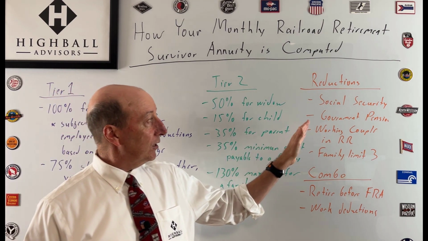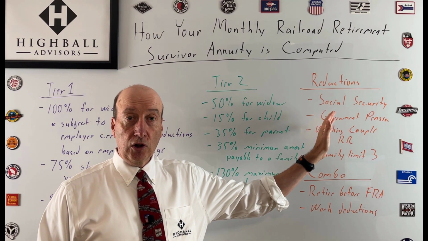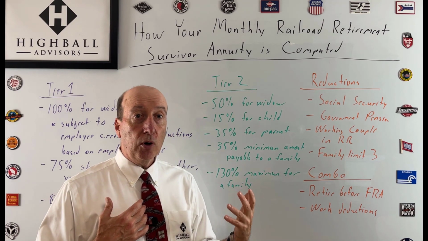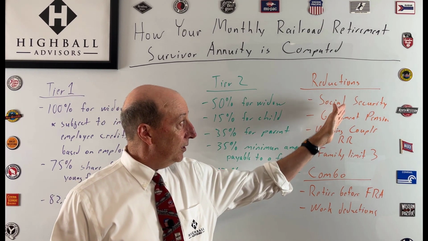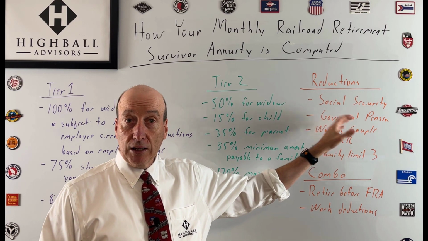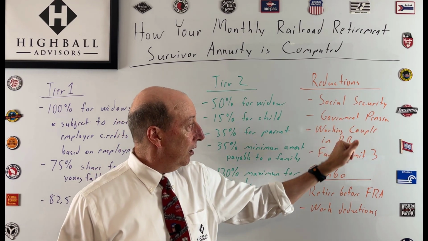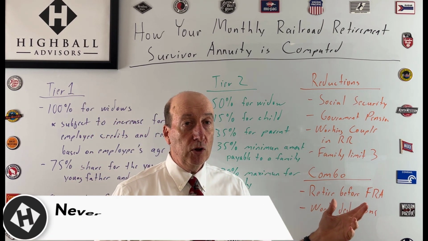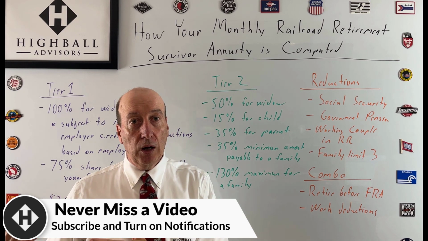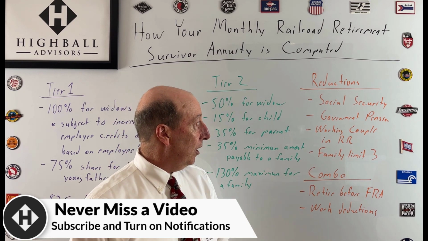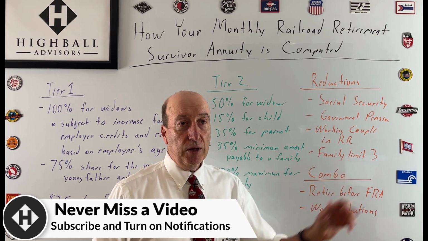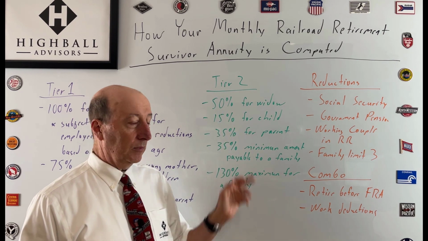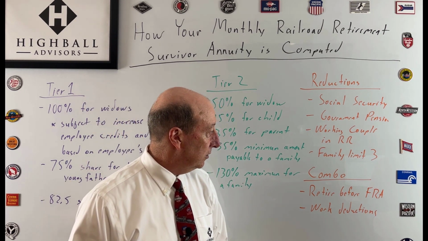All right, and then when we look at the reductions, you're going to have some Social Security deductions, right? So if the widow or widower is eligible for Social Security and that number is bigger, there could be reductions. Government pension offsets, that's another big one there. Working couple, if they both work for the railroad and they're entitled to their own railroad retirement annuity, you can't double dip, get your own employee annuity and survivor annuity, so you'll have possible reductions there. And the family limit is there, so the maximum is 130%, but it could get higher if you have a lot of kids there.